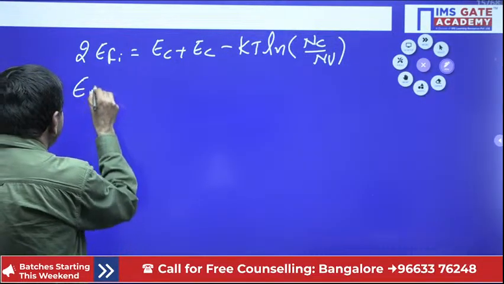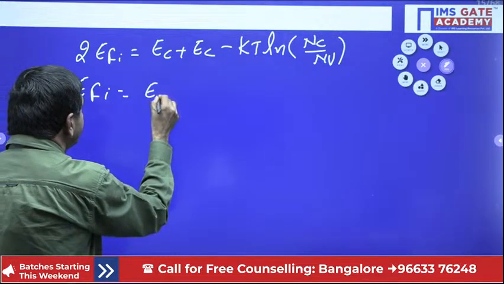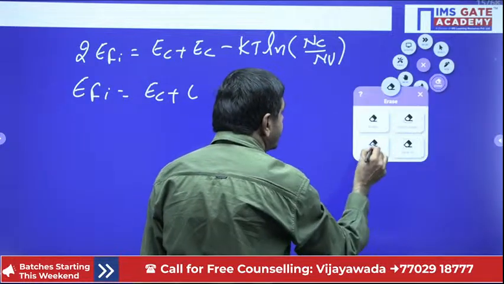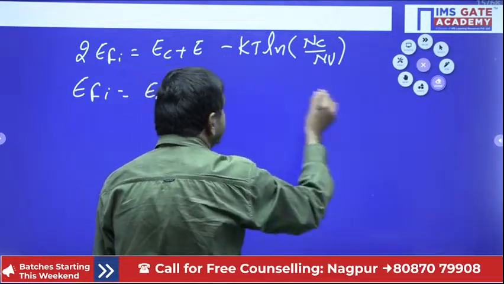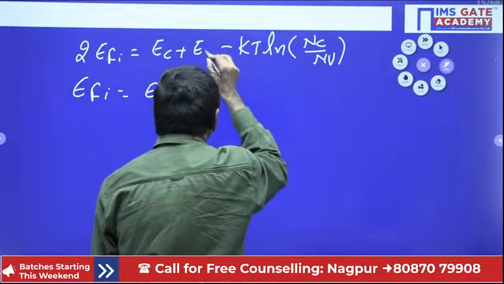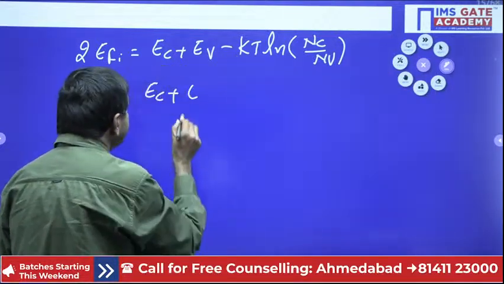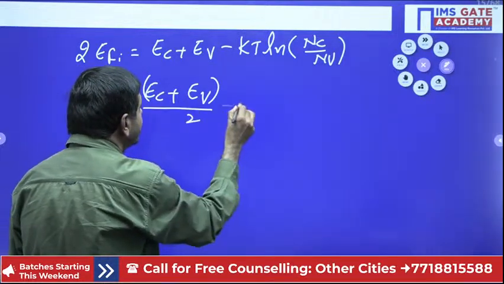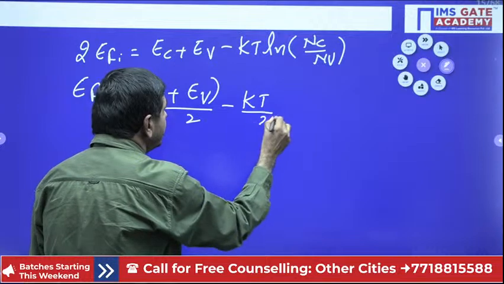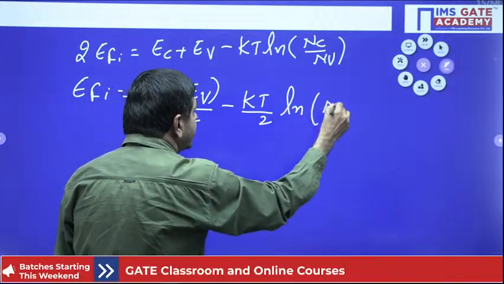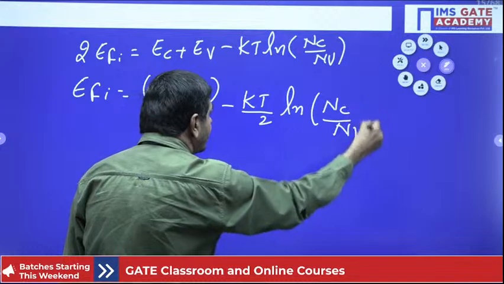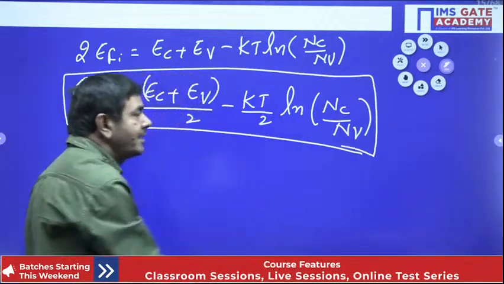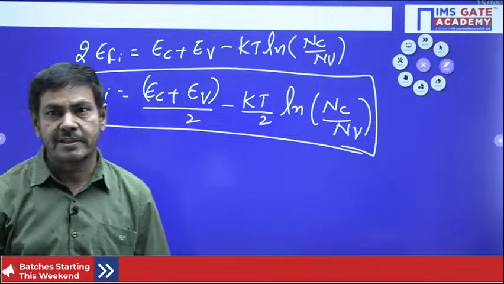What is Efi here possible? Fermi level energy we can find by using this formula: Ec plus Ev. Sorry, one is an Ev here. Efi equals (Ec plus Ev) by 2, this 2 will come down, minus kT by 2 into ln of Nc by Nv we can use it. By using this formula only, Fermi level energy will be calculated. That way it is possible only now.